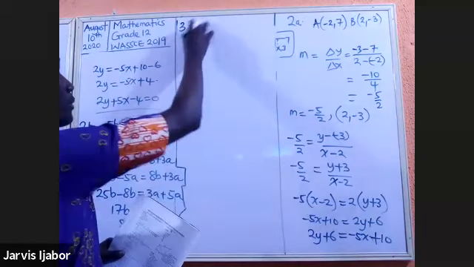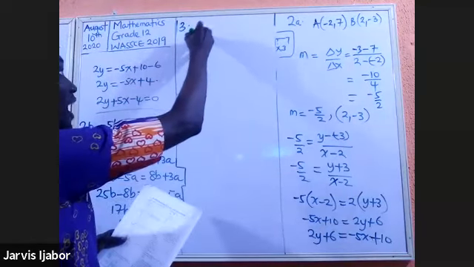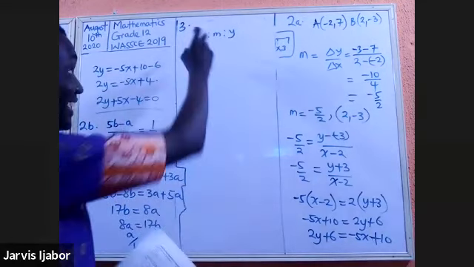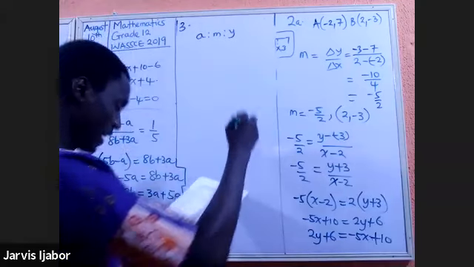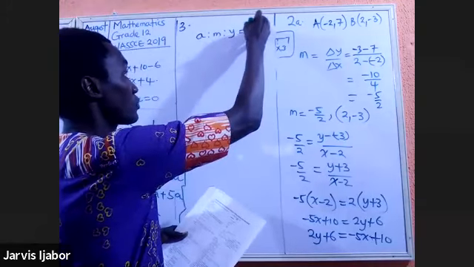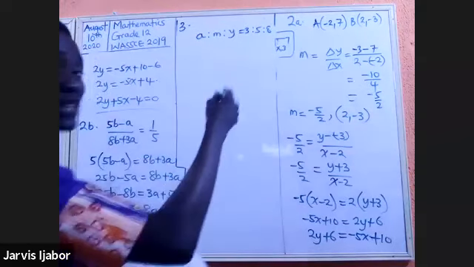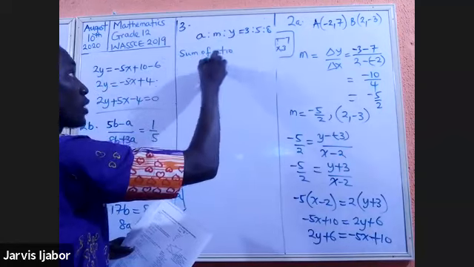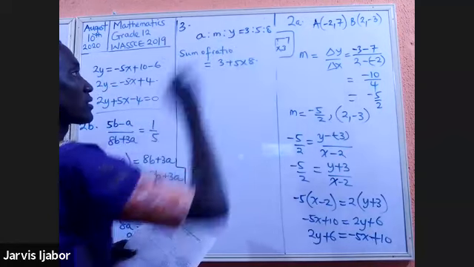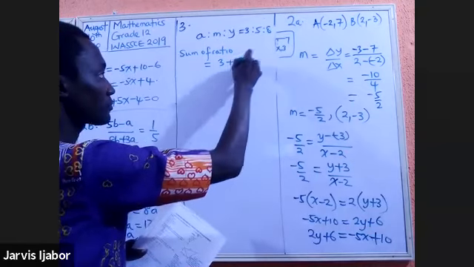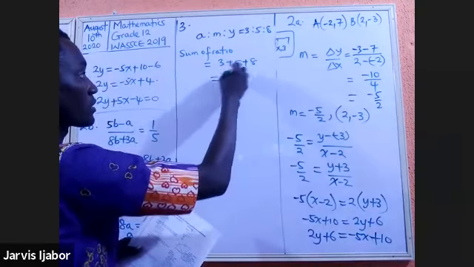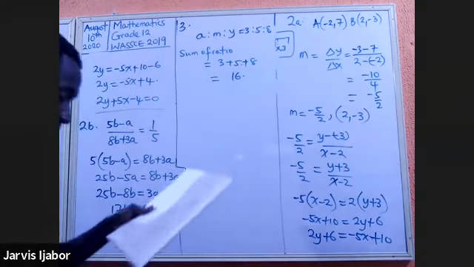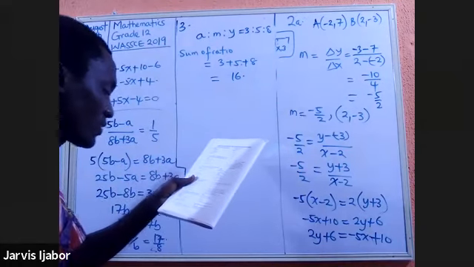Now look at the ratio. I'll just start by saying Ali is to Musa is to Yusuf. I just use the first letter of their names to represent that. It's equal to 3:5:8. The next thing I'll take care of is the sum of ratio. Sum of ratio will be equal to 3 plus 5 plus 8, and that will be equal to 16.